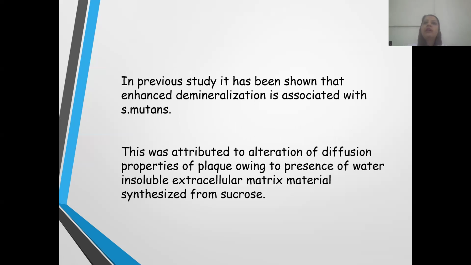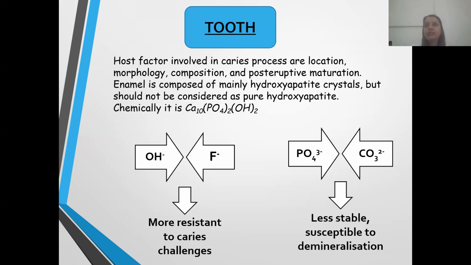Now, in a previous study, it is shown that the most important microorganism contributing to dental caries is, of course, Streptococcus mutans. Streptococcus mutans plays an important role in the formation of dental caries. And also the tooth structure. The tooth structure also plays an important role in the formation of dental caries.